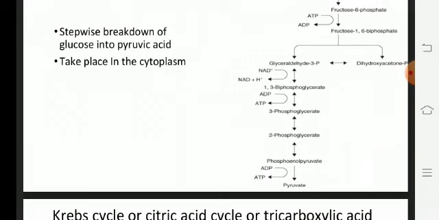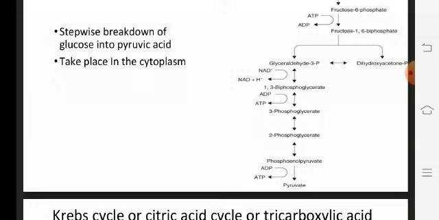From 3-phosphoglyceraldehyde there will be a formation of one molecule of pyruvic acid, and dihydroxyacetone phosphate is isomerized to 3-phosphoglyceraldehyde, giving another molecule of pyruvic acid. As a result, glucose is broken down into two molecules of pyruvic acid.